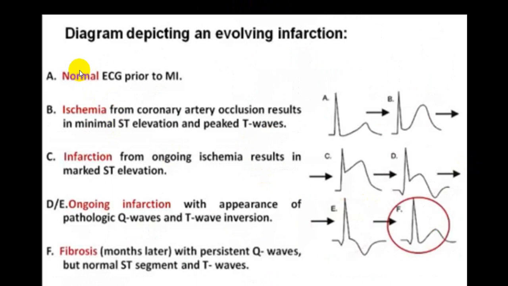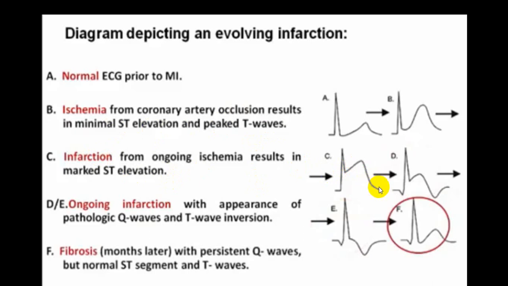So the early stage of acute MI we call ischemia. You will have an occlusion of the coronary artery with minimal ST segment elevation, and there will be a peaked T wave. Once the infarction sets in, you will have ST segment elevation.